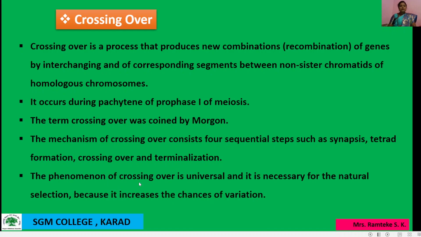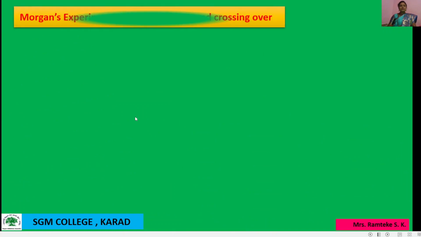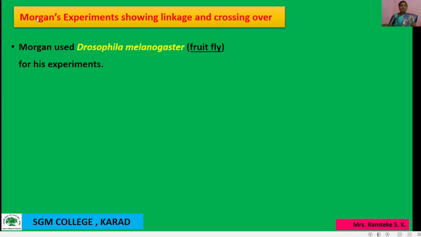Okay, so the phenomenon of crossing over is universal and it is necessary for natural selection because it increases the chances of variation. Okay, then Morgan's experiment showing linkage and crossing over. From this experiment, Morgan used Drosophila melanogaster, that is fruit fly, for his experiment. Okay, then here is what exactly Morgan performed with the help of this experiment.